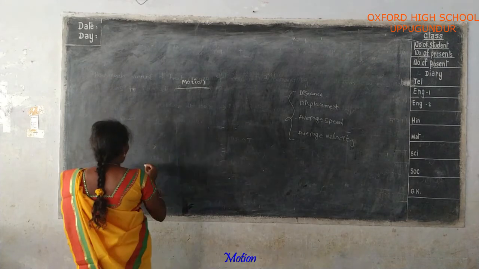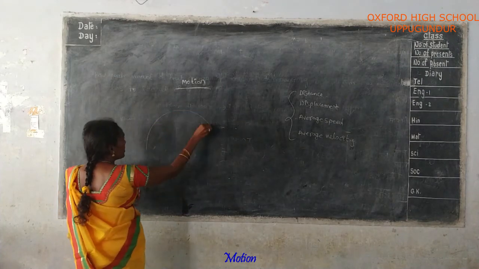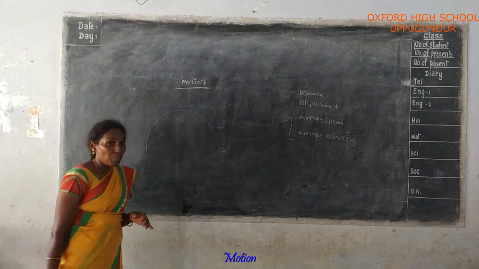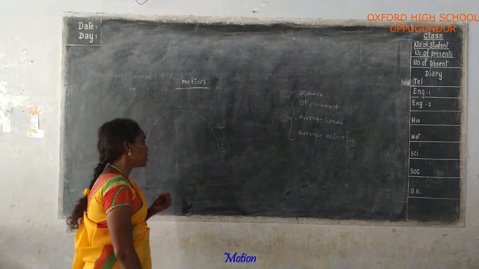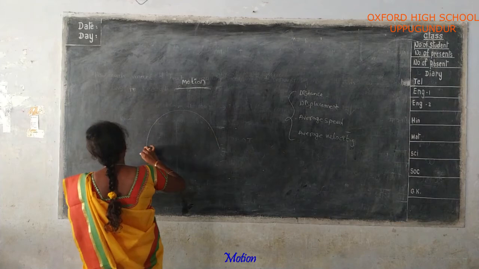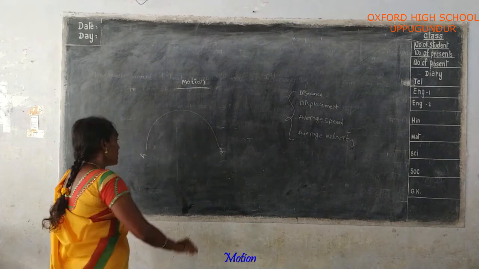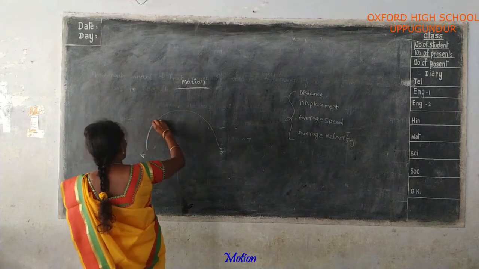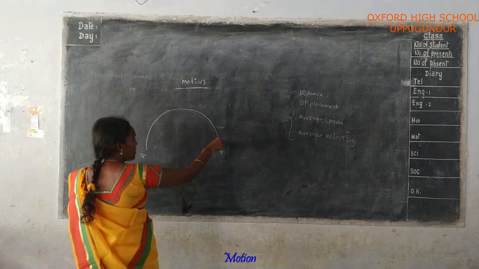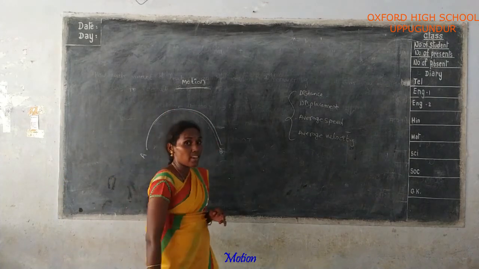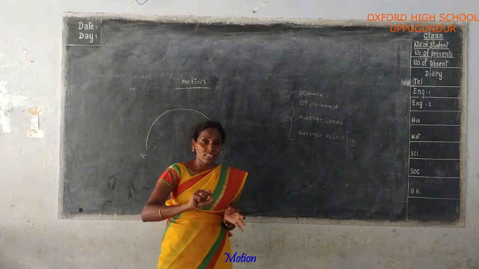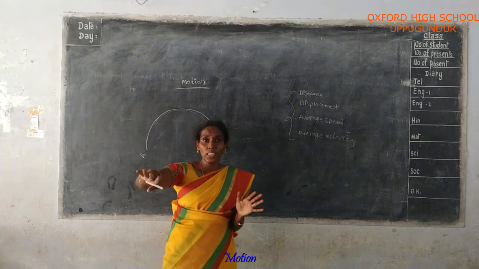Now look at the figure. For example, if a person is traveling in a curved path, from a point A to B, this is the total path. The length of the path traversed by an object is called distance. Distance is nothing but the total length.